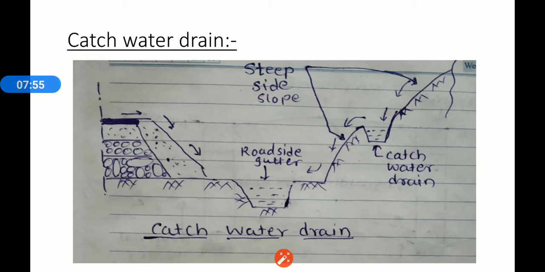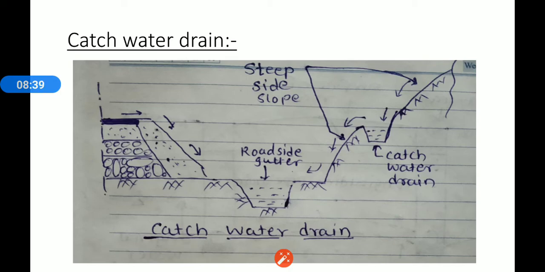Catch water drains, also known as interceptor drains, are intended to intercept the runoff from the area reaching the highway. At times, the adjoining ground has a steep slope toward the road. If the rainfall in the region is heavy, as is the case with hill roads, not only is the quantity of water flowing down the slope more, but it also acquires a high velocity as it approaches the gutter. This may result in eroding the ground and may also damage the gutter.